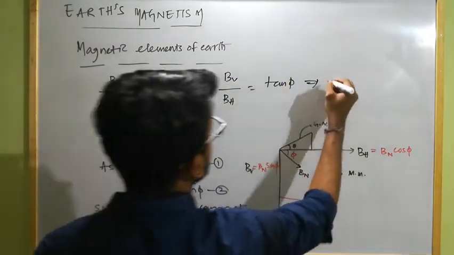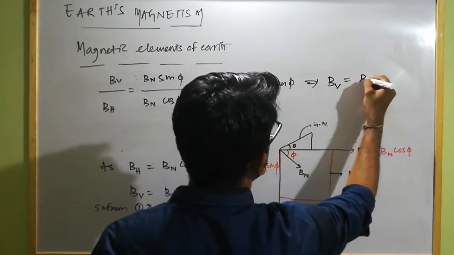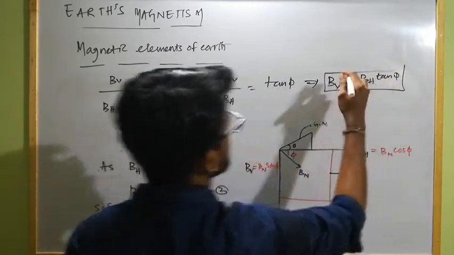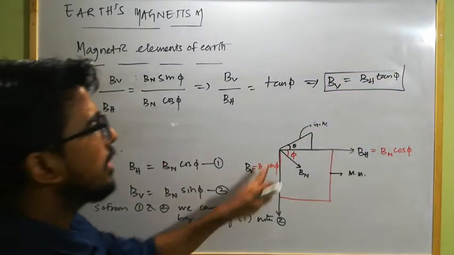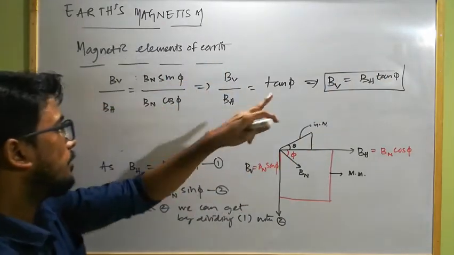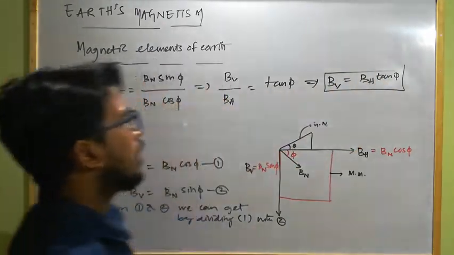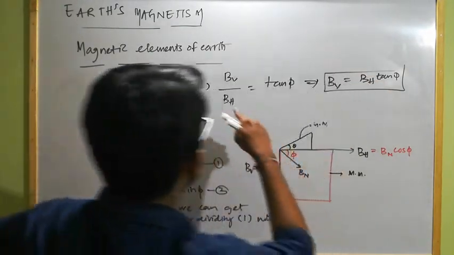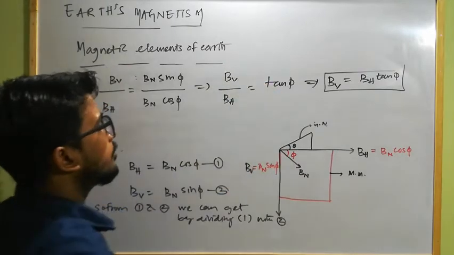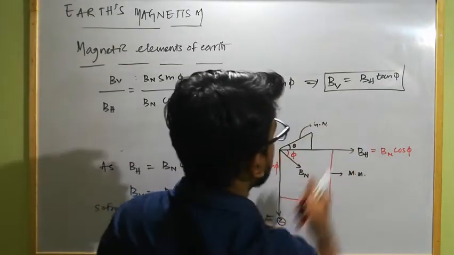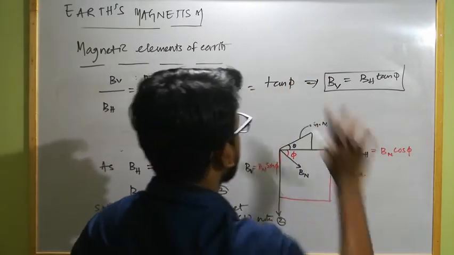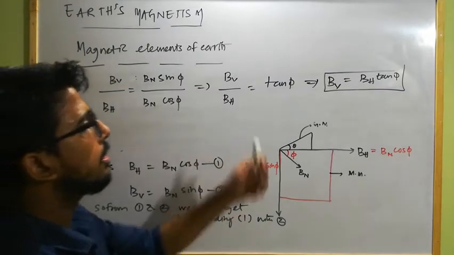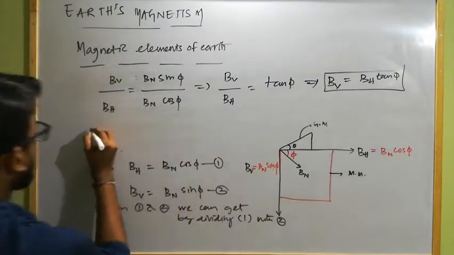This will be equal to the vertical component BV equal to BH tan phi. This is the relation between Earth's vertical component of the magnetic field and horizontal component of the magnetic field, where phi is the angle of dip or angle of inclination at any place. So if we have to calculate the horizontal component or vertical component of the Earth's net magnetic field at any place where the angle of dip or inclination is given, then this is the relation for how we can calculate the horizontal and vertical component.